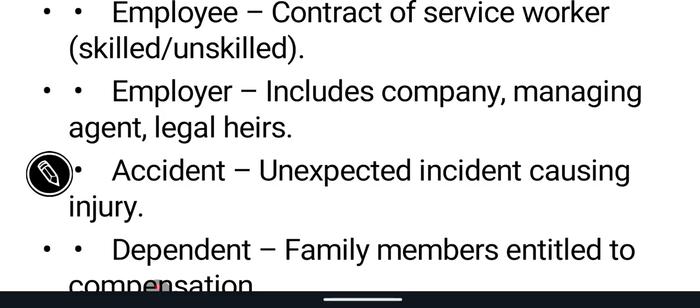Accident: an unexpected incident causing injuries. Suddenly, a worker is working in some hazardous or dangerous work and accidentally gets caught up, and a small injury happens to him. Due to that, he is not able to work in the company anymore. For such injuries, the company's responsibility is to provide all the necessary medical facilities, and at the same time the remuneration or compensation.